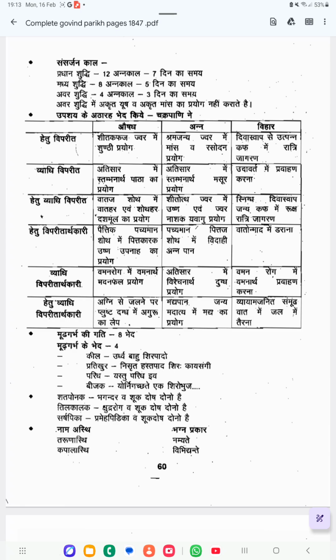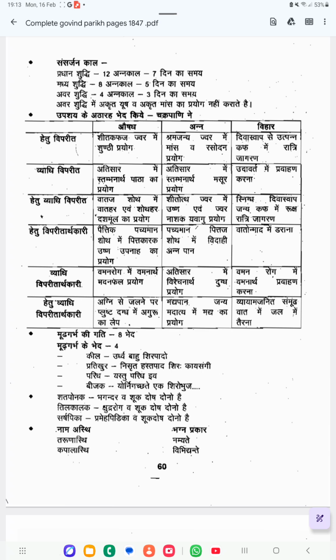Mudhagarbha Gati. 8 types are there, that you can note down. The first one is Sanghujita. Second is Garbha Pankti. Third is Bhugna. Fourth is Ubhayatopa.